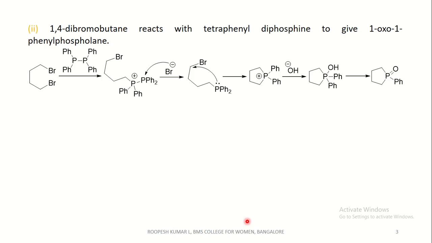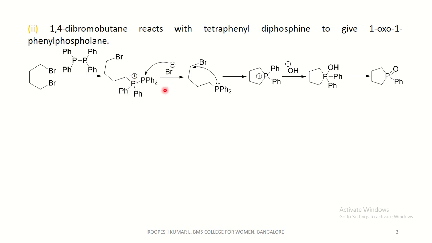Coming to the next method, 1,4-dibromobutane reacts with tetraphenyl diphosphine to give 1-oxo 1-phenyl phospholane. That is, 1,4-dibromobutane reacts with tetraphenyl diphosphine. We get